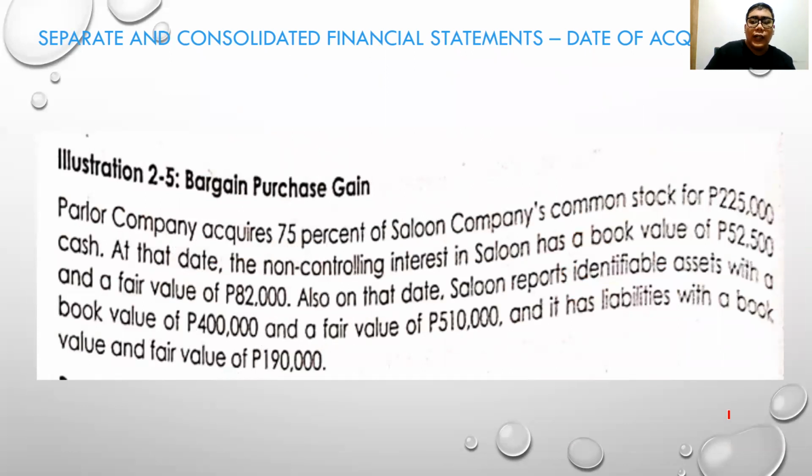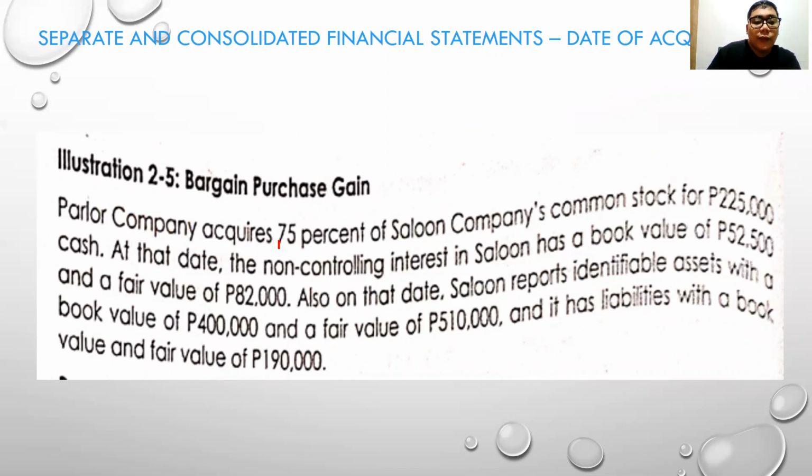Let's go to the last problem. In the exam, I will only focus on these three computations: the computation of the goodwill using both methods and the bargain purchase gain. Now this time there is a bargain purchase gain instead of goodwill.